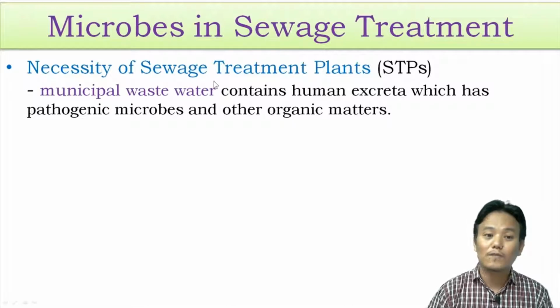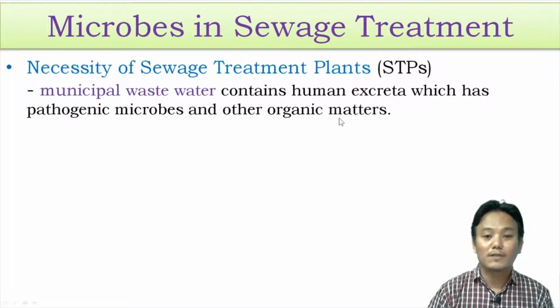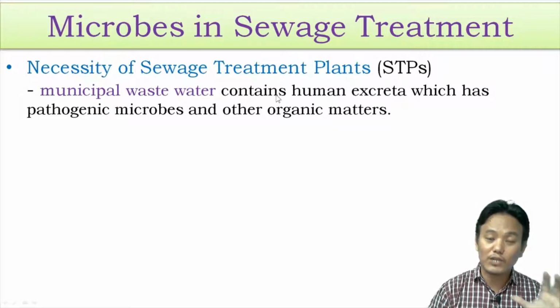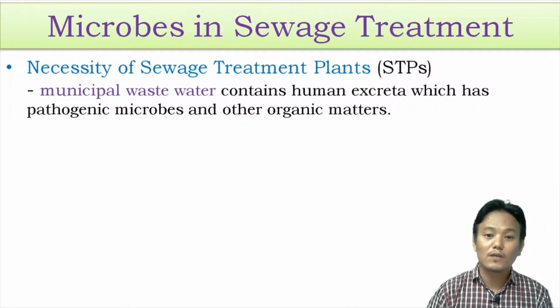ponds. Now ideally, sewage or municipal wastewater should not be directly released into natural water bodies because it contains human excreta. Human excreta contains pathogenic microbes and other organic matter. So if we release sewage directly into natural water bodies, it will contaminate and pollute the water, which will make the natural water bodies unusable for future purposes. Therefore, this sewage should not be directly released into the water bodies. It needs to be treated first.